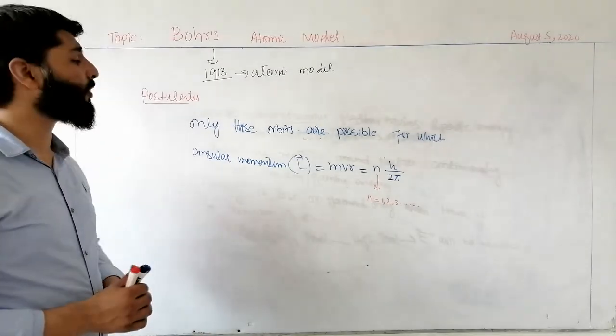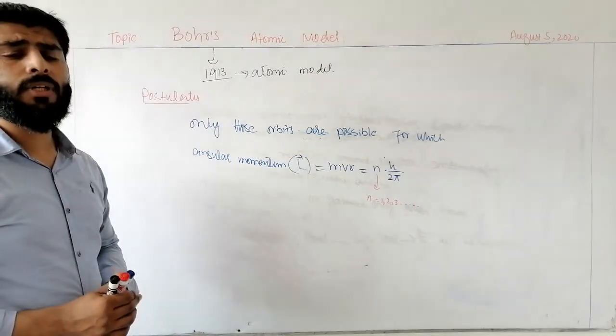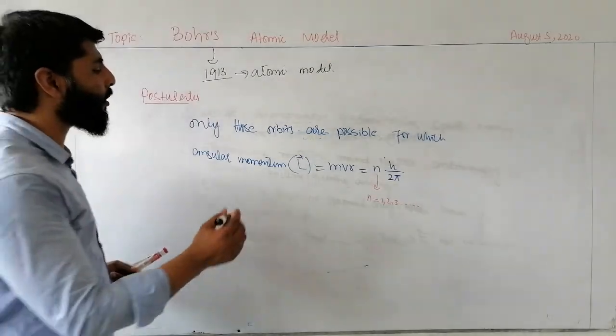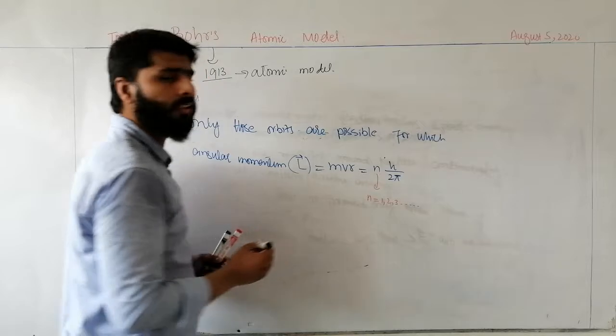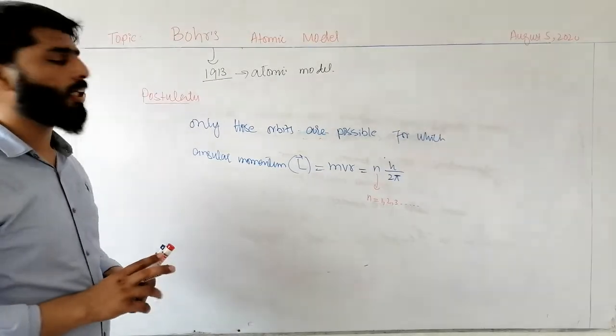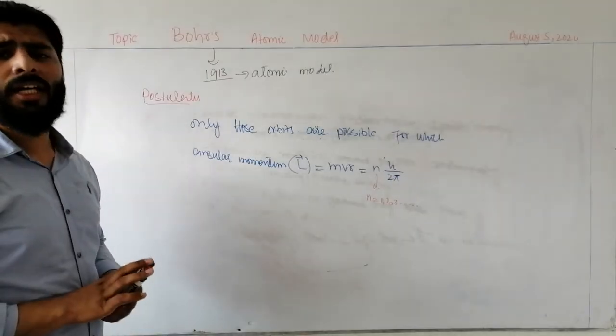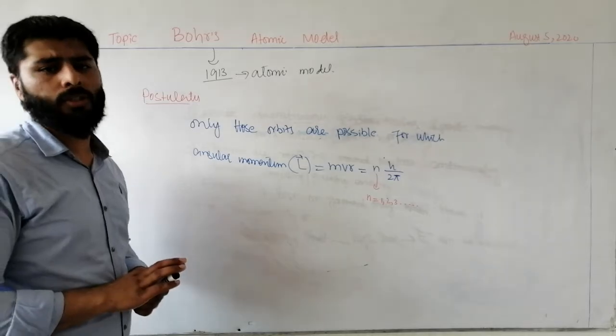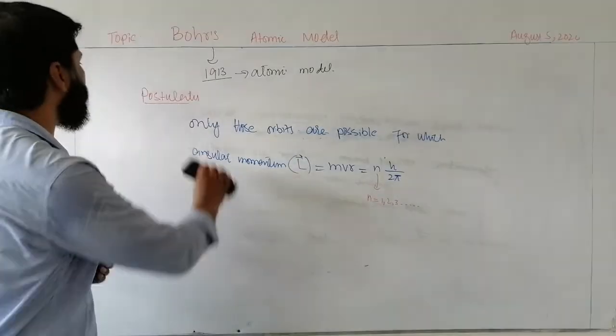By using these concepts, he calculated the radius of these specific paths. He calculated the radius of the orbit in which the electron is revolving continuously. How did he calculate the radius?